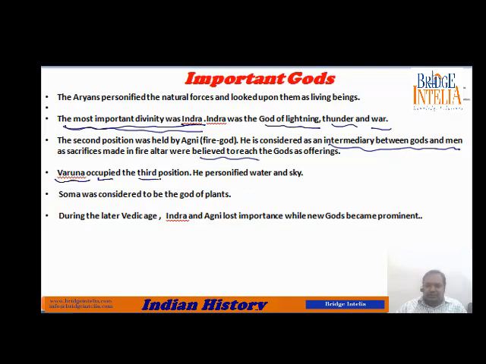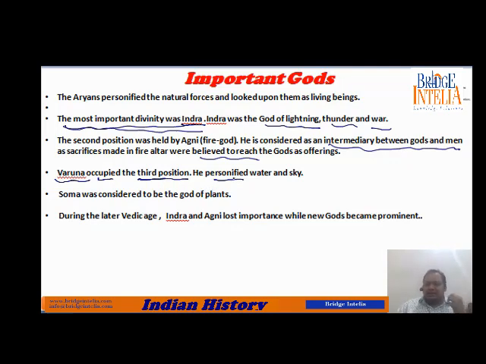I do not believe in this ordering, but this ordering has been given not by the historians but by the Aryans themselves. They used to categorize everything. They used to categorize human beings as well as gods. So Varuna occupied the third position, and Varuna was the god of water and sky.